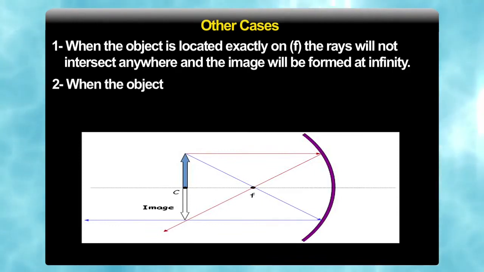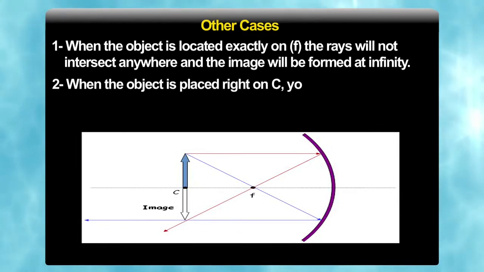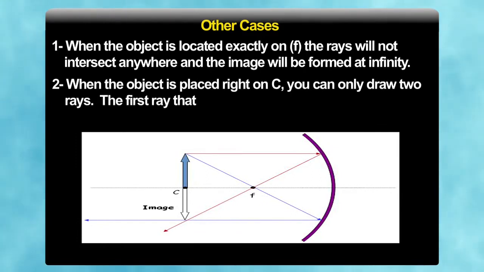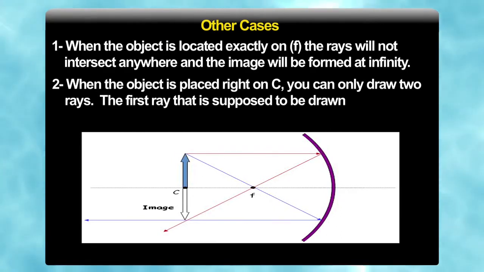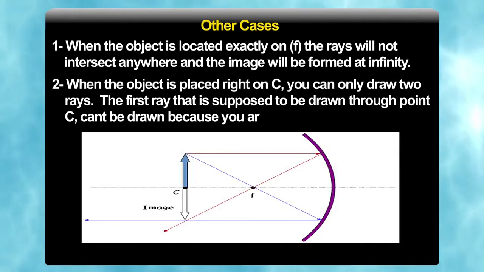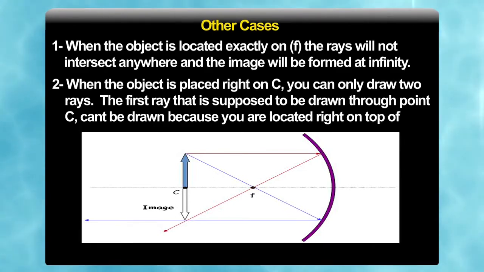When the object is placed right on the C, that is the center of curvature, now you can draw two rays from here. This is the object which we have placed right on the center of curvature. The first ray will be parallel to the principal axis. After reflection, as you know, it will pass through the focus.